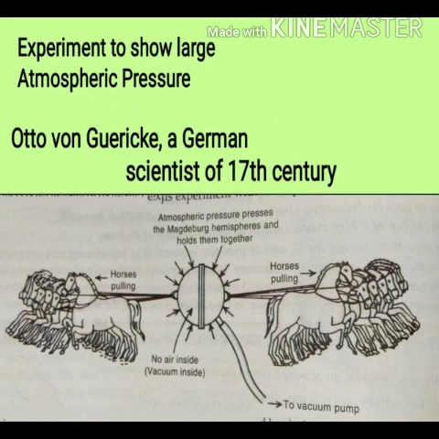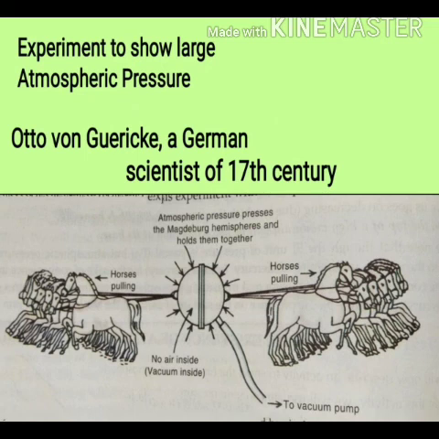He took two hemispherical hollow metallic balls, around 51 centimeter in diameter. Then he joined both the hemispherical balls, and with the help of his pump, he sucked out all the air in between. So both the balls got attached with each other.